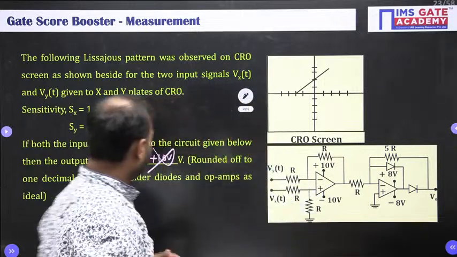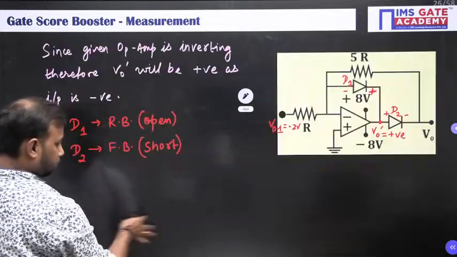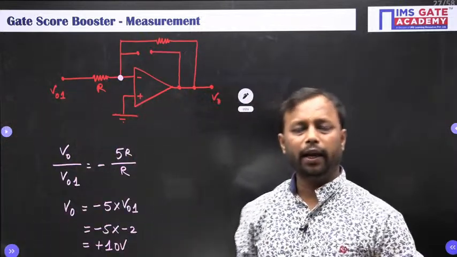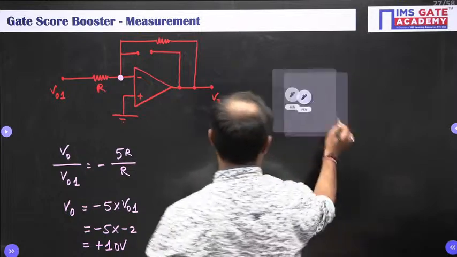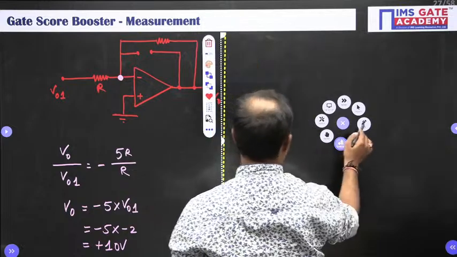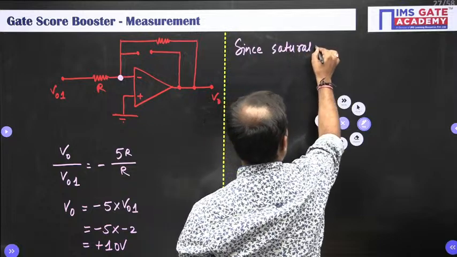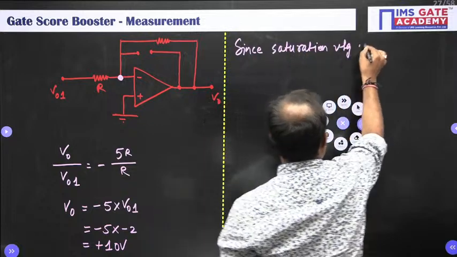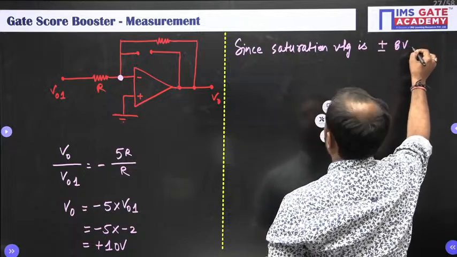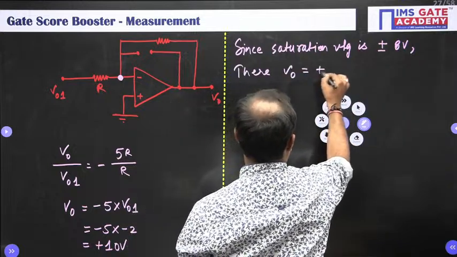Got the point? But what you have got? You have got plus 10 volt. It means that it is a wrong answer because the op amp cannot exceed plus 8 volt. So therefore, since the saturation voltage is plus minus 8 volt, V0 is equal to plus 8 volt.